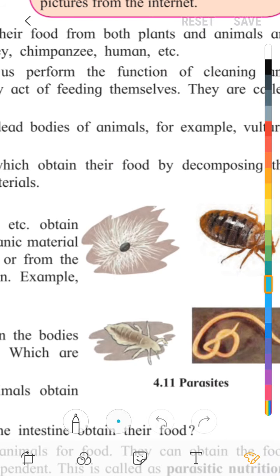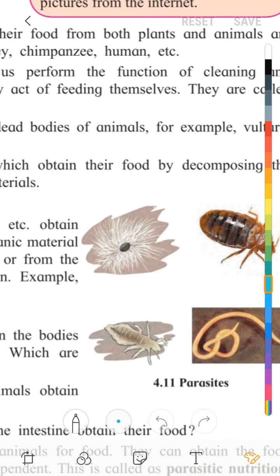This is saprozoic nutrition. Examples are houseflies, ants and spiders. What do they have in their mouth structure? They have a tube-like part, and they can suck the liquid things through it.